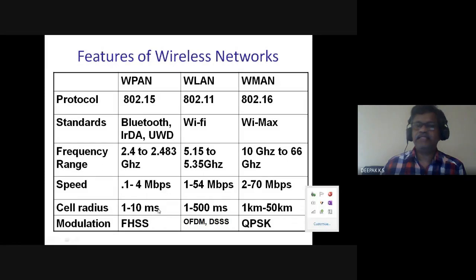And here the speed also varies. The frequencies used are different. The modulation schemes are different. So this just shows the basic features of these three. We will discuss this later. Now we will discuss 802.11, and next we will discuss the personal area network. So only an overview.